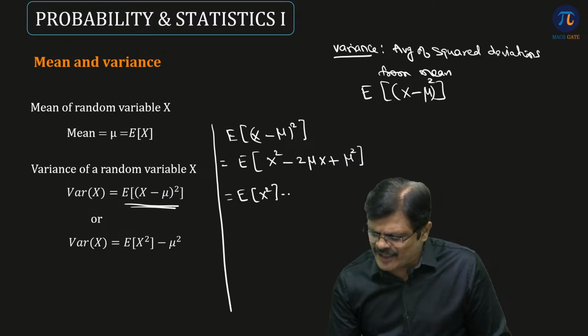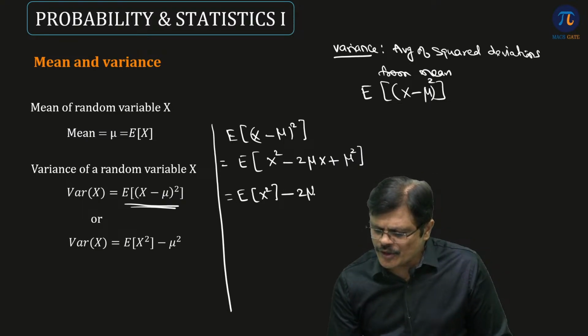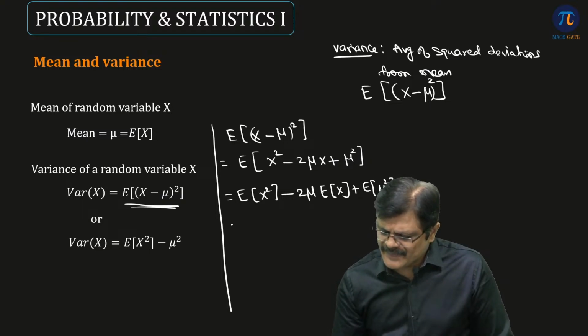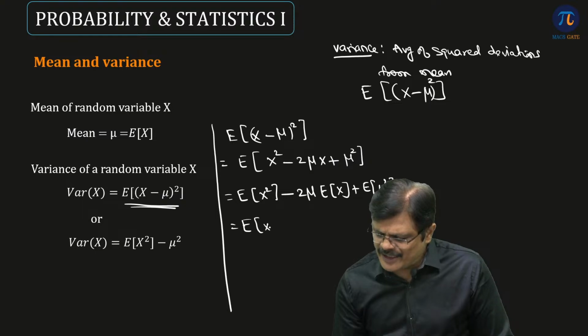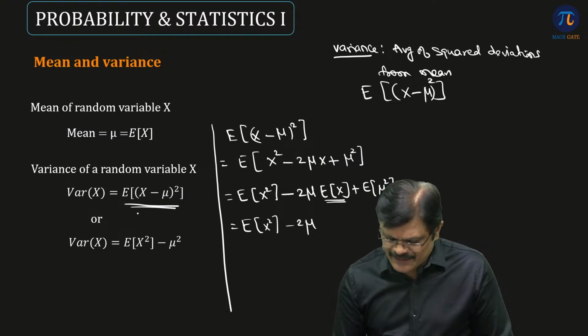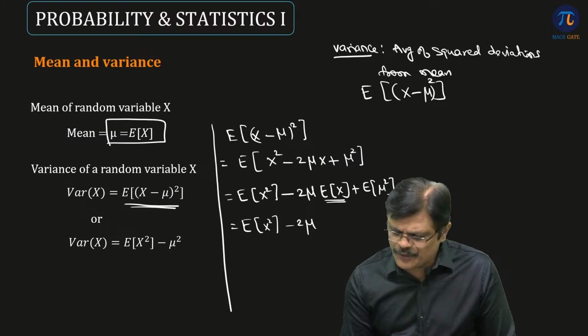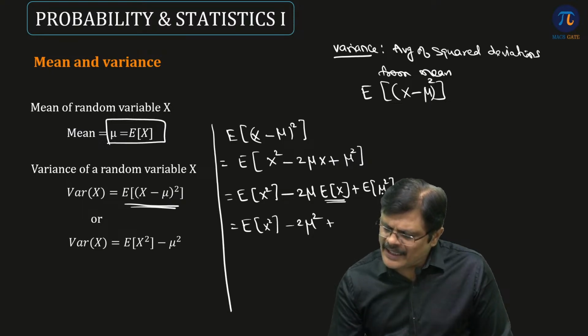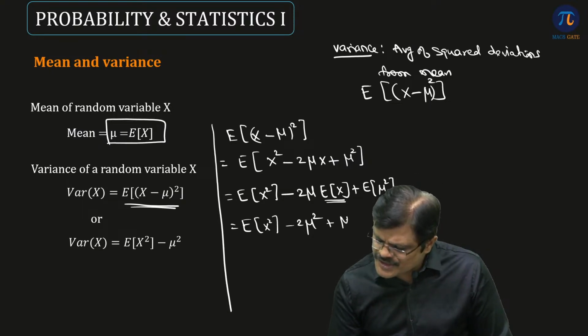That is expected value of x square, minus 2 mu, which is a constant, into expected value of x, plus expected value of mu square. The expected value of x means the mean, which we denote by mu. So it is 2 mu into mu, that is 2 mu square, and expected value of a constant is the constant, that is mu square.